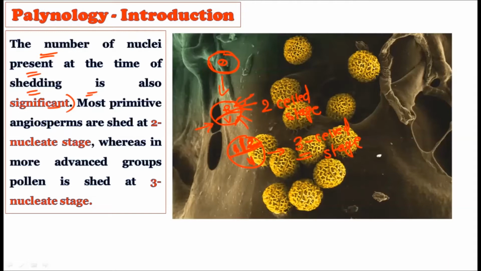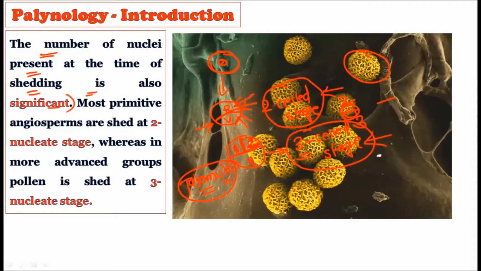Now, when the pollen grain is shedding from the plant, while it is still present on the male flower and is going to shed, whether it contains the two-cell stage or the three-cell stage is also of significance for the taxonomist, because the taxonomist can use this to classify the plant as well. We can categorize plants which shed at the two-cell stage, and we can categorize another kind of plant which sheds at the three-cell stage. So the two-cell stage and the three-cell stage can be used to classify the plants taxonomically.